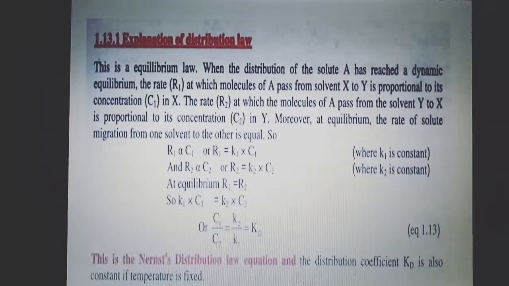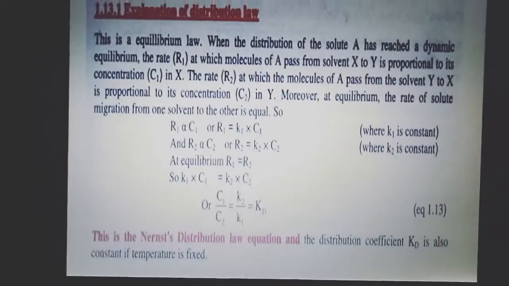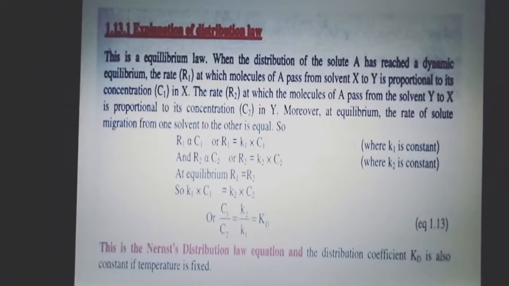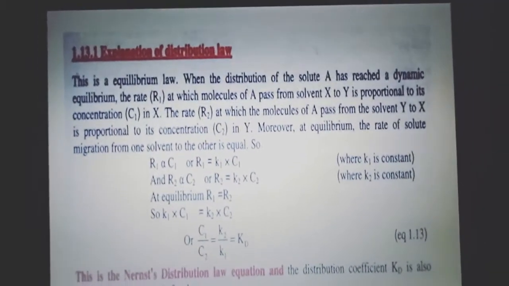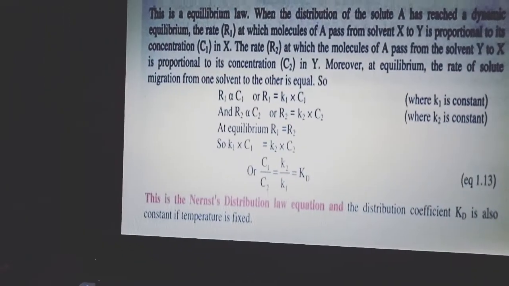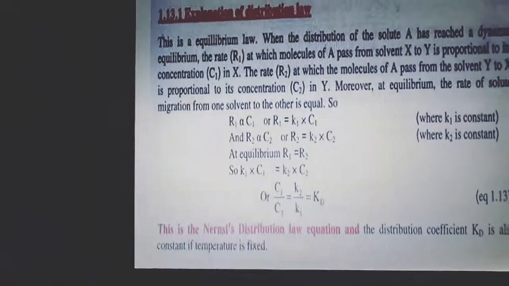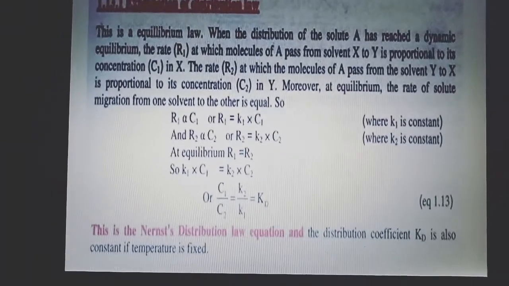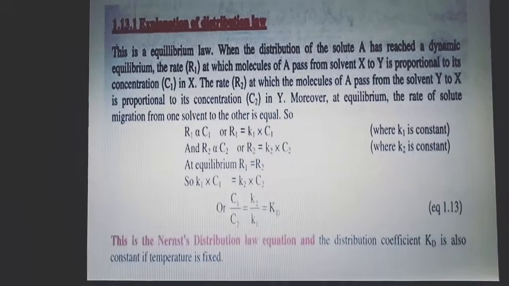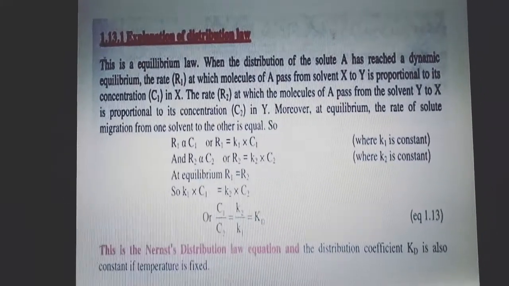So K1 into C1 is equal to K2 into C2. We can write C1 upon C2 is equal to K2 upon K1, which is equal to KD. KD is the distribution coefficient. This equation is the Nernst distribution law equation. It is also constant if the temperature is fixed. So this is the explanation of this distribution law.